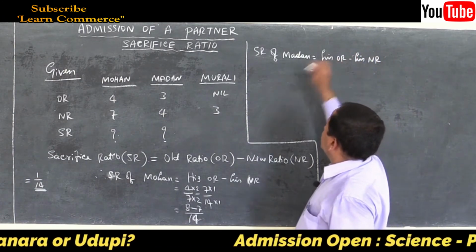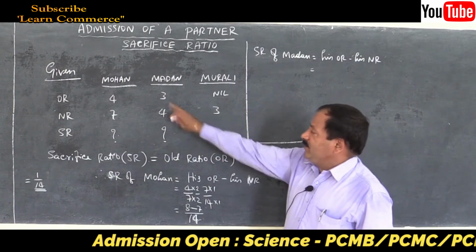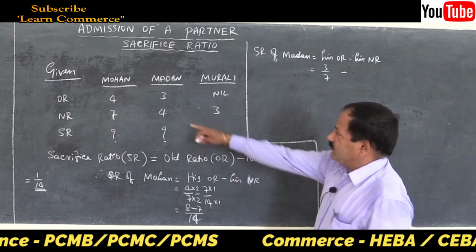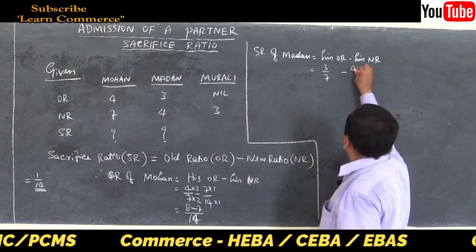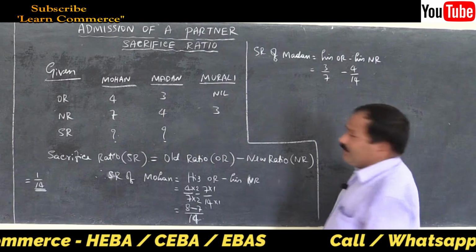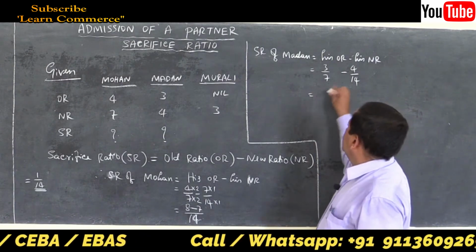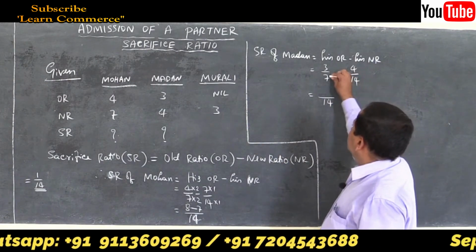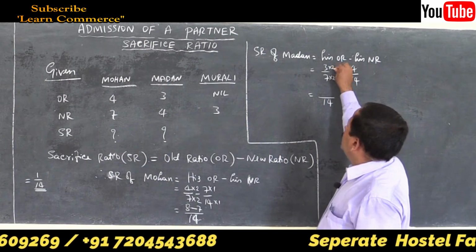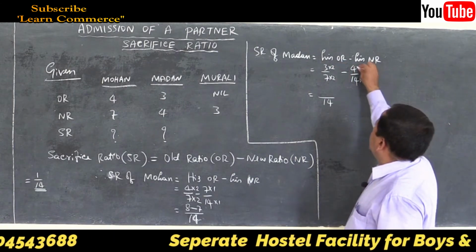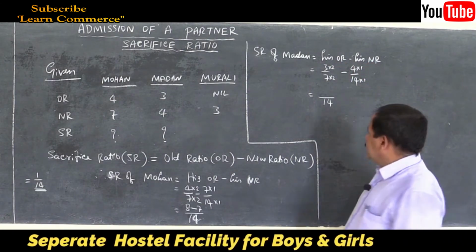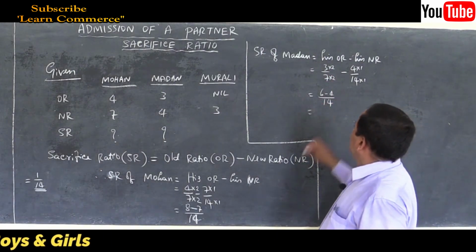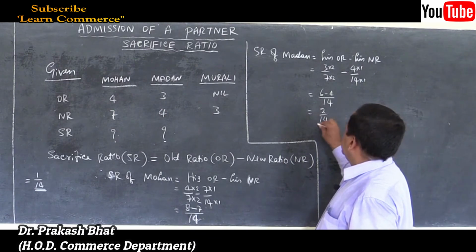Old ratio is given in the problem, 3 by 7, minus 4 by 14, is equal to, take 14 as the common denominator like we did earlier. 7 2s are 14, multiply the numerator also by 2, 14 1s are 14, so it makes no difference even if it is not written. So 3 2s are 6 minus 4 is equal to 2 by 14.